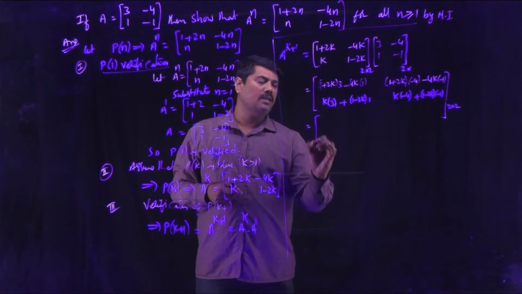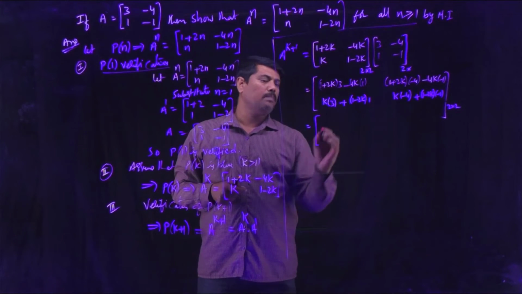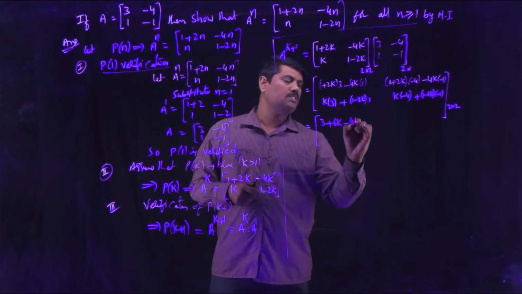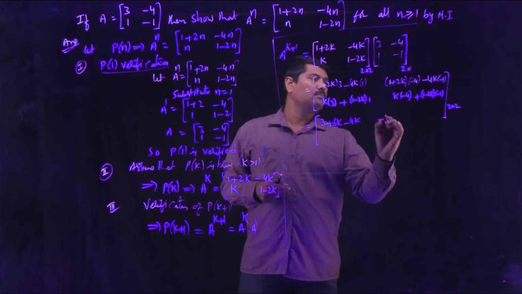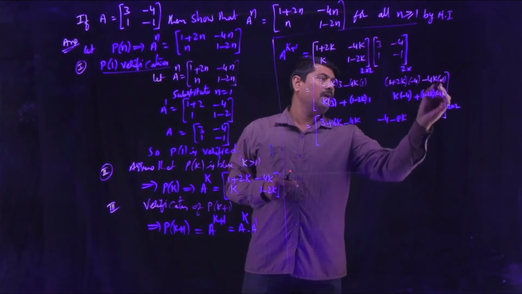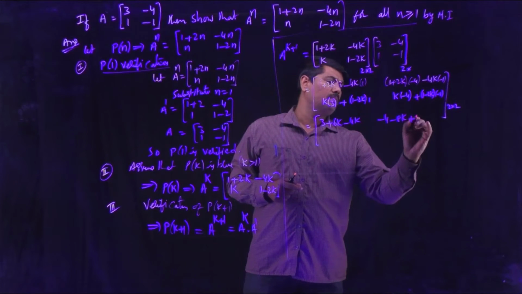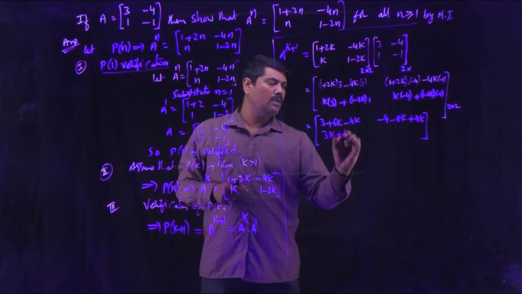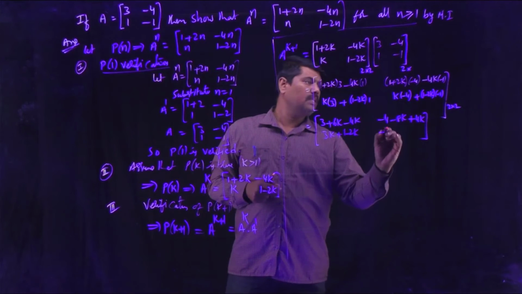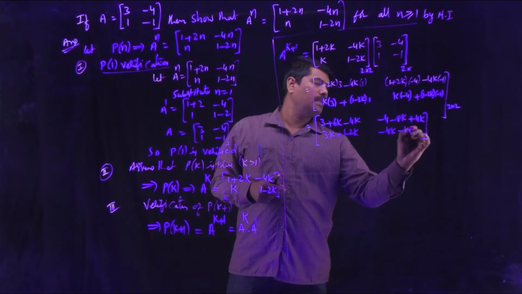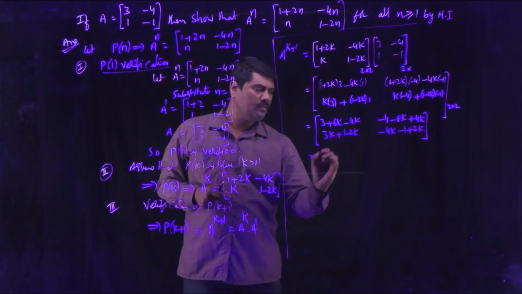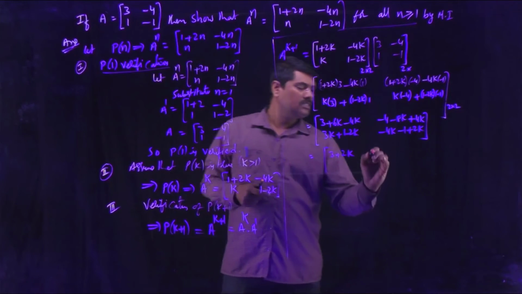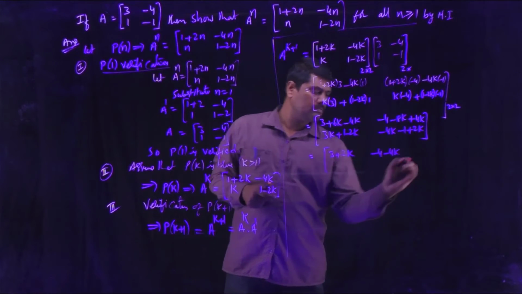So do the general calculation. 3 into 1 plus 2k becomes 3 plus 6k. Minus 4k into 1 is minus 4k. This is minus 4 minus 8k. Minus 4k into minus 1 becomes plus 4k. Then 3k plus 1 minus 2k, and minus 4k minus 1 plus 2k. So this is 3 plus 2k, and this is minus 4 minus 4k.